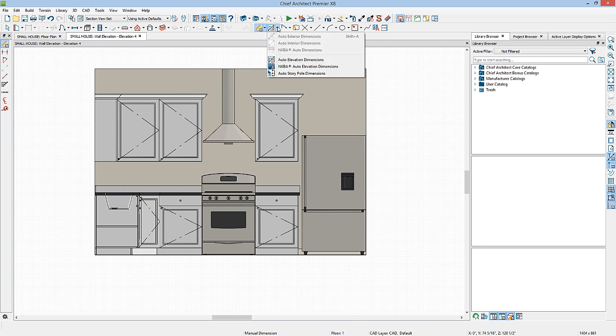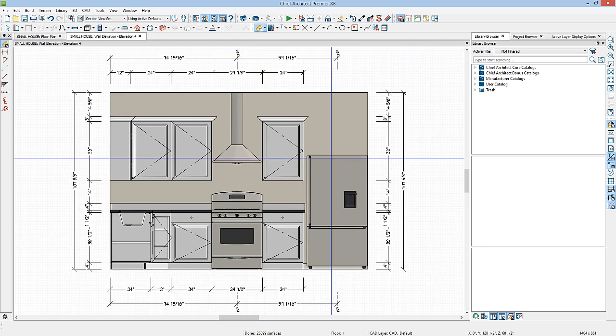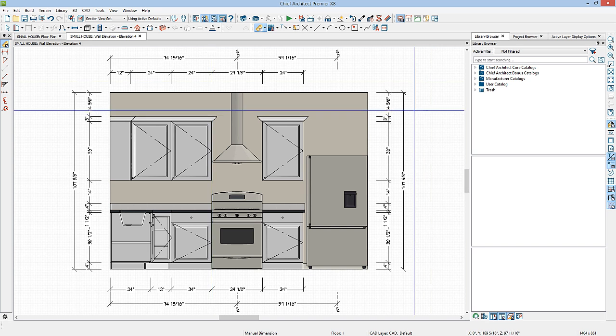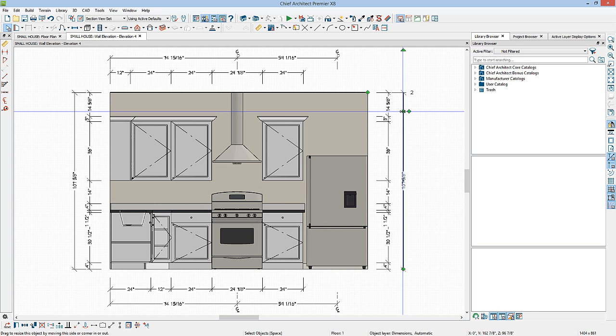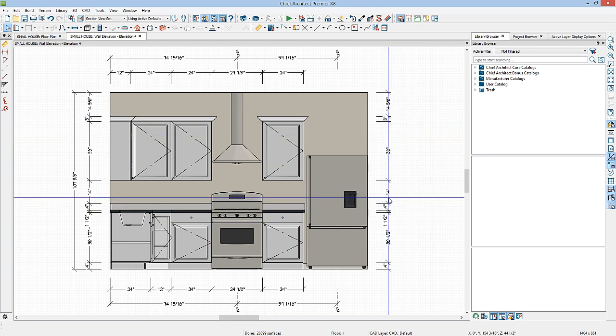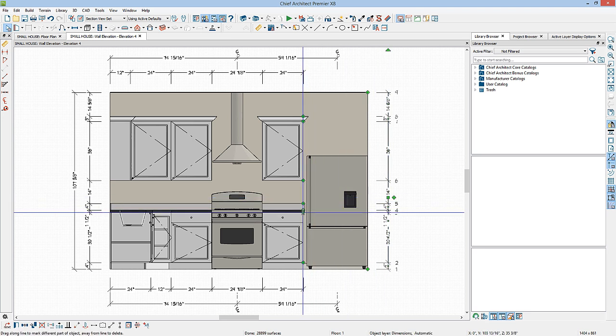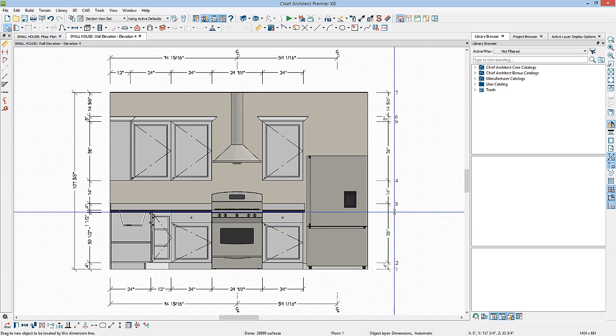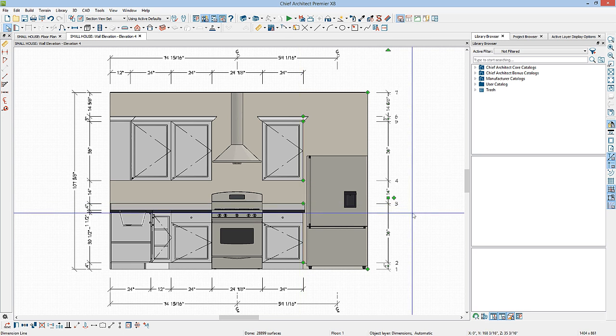Now we'll go back to the automatic dimension tools and select our NKBA auto elevation dimensions. The NKBA standards will locate all of the fixtures by their center lines and locate all the cabinets at their sides. Again, once you've created automatic dimensions, you can edit them, either by selecting a dimension line, move it, or remove it completely by hitting your delete key on your keyboard. You can also edit the extension lines by selecting the dimension line and then using the small diamond edit handles on each object that it's locating, dragging them away from the dimension line. You can remove them, or you can add extension lines back by using the dangling diamond edit handle.